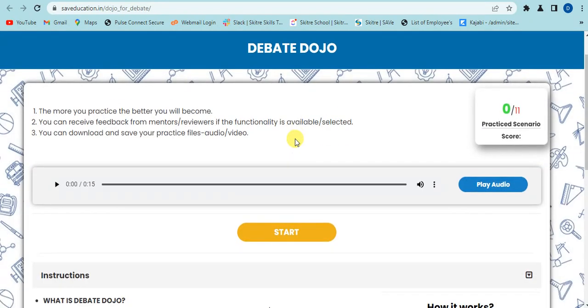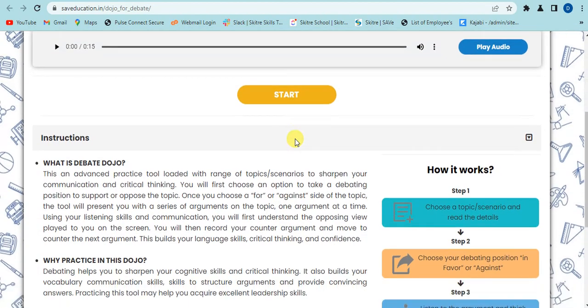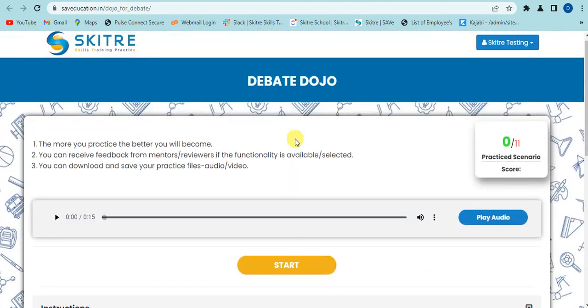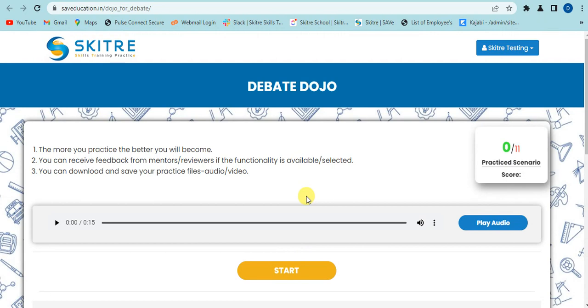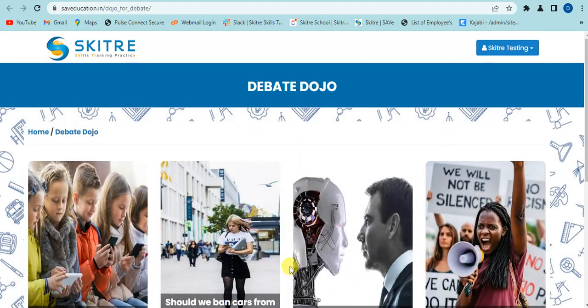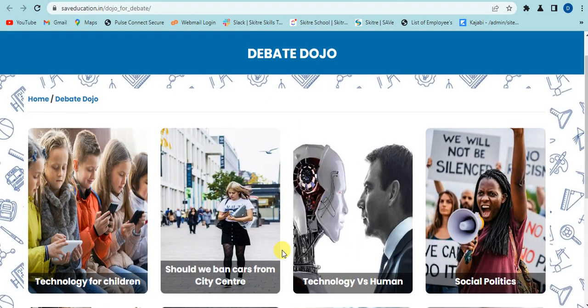As you click on view button, it will navigate us to its instructive page. Here some instructions are given for using this dojo. Either you can listen to the instructions, then click on start button. As you click on start button, it will navigate us to its category page. Here select any category you want to practice.